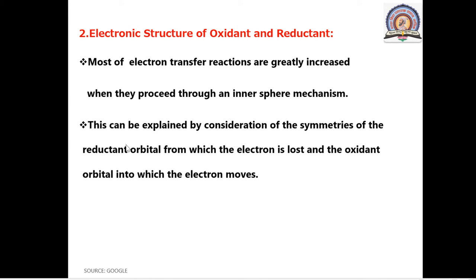So the symmetries of both orbitals are very important. The electronic structures of reductant and oxidant must be symmetrical during electron transfer reactions. If the electronic structures are unsymmetrical, it directly affects the rate of the inner sphere mechanism. So this is another factor, the electronic structure of oxidant and reductant.